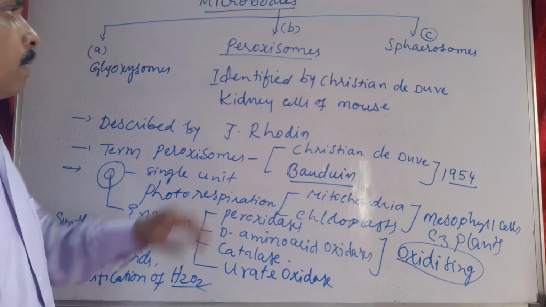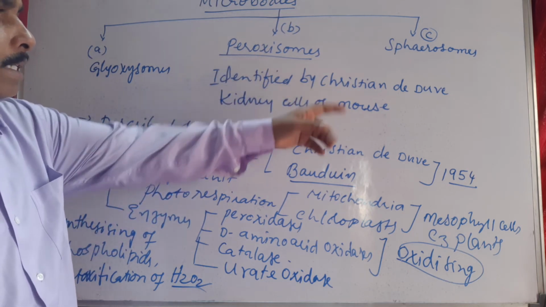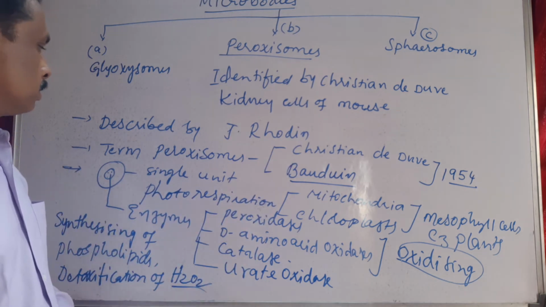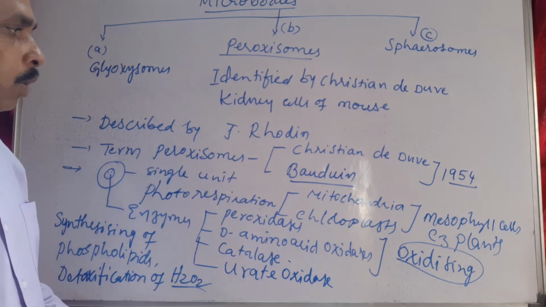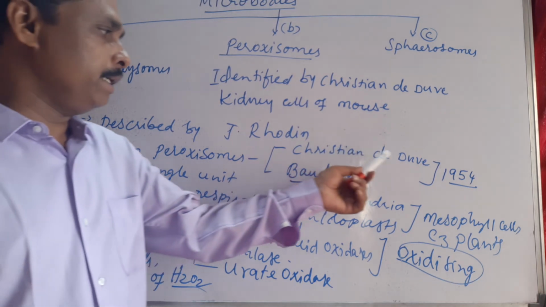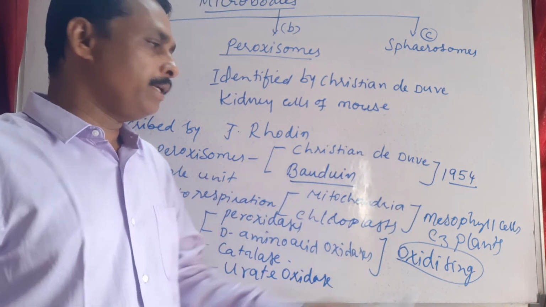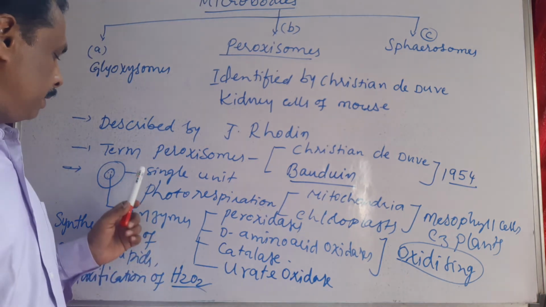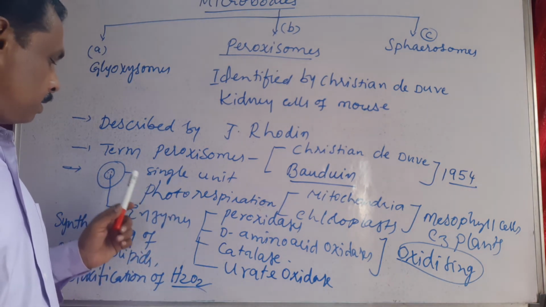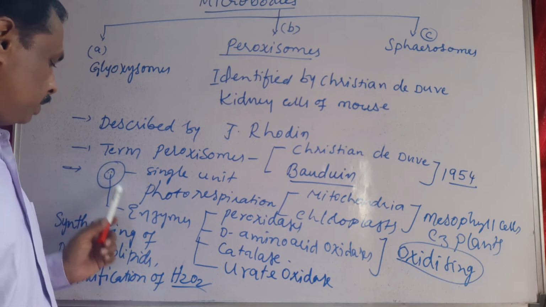Let us look at this. Peroxisomes were identified by Christian de Duve in kidney cells of mouse and described by J. Rhodin. The term peroxisomes was given by Christian de Duve and Baudhuin in the year 1954. It is a single unit membranous cell organelle enriched with enzymes.